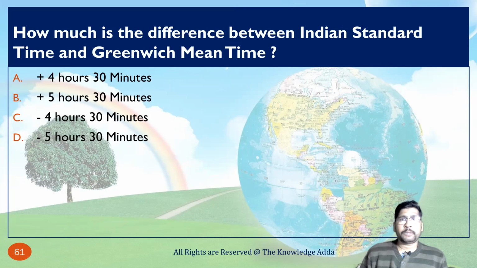How much difference between Indian Standard Time and Greenwich Mean Time? So there is a difference of 5 hours 30 minutes, that is 5 plus 5 hours and 30 minutes.